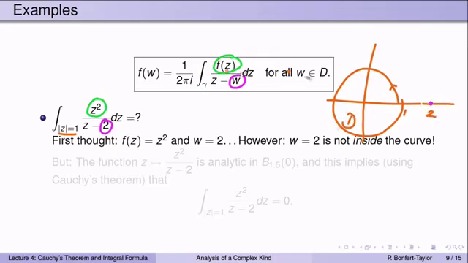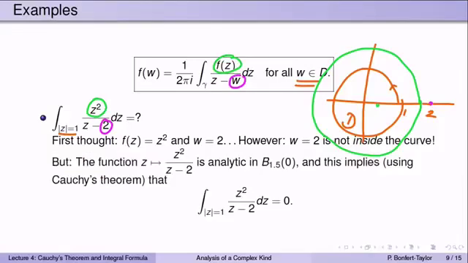And therefore, I cannot apply Cauchy's integral formula because the w's that this is valid for have to be inside D. So what is this integral of z squared divided by z minus 2? Well, this function z squared over z minus 2 is analytic in the disk of radius 1.5 centered at the origin, which contains the curve gamma. We can therefore simply apply Cauchy's theorem. We don't need the integral formula. The theorem says that the integral over a closed curve is equal to 0.